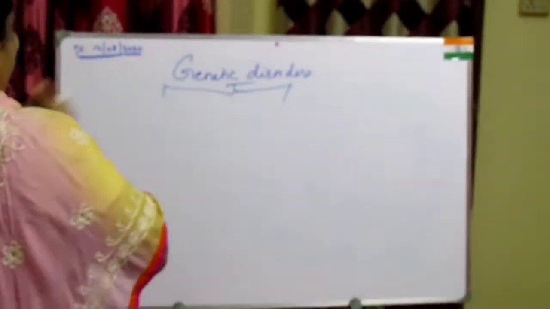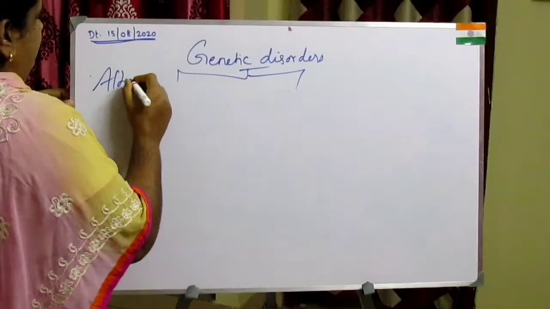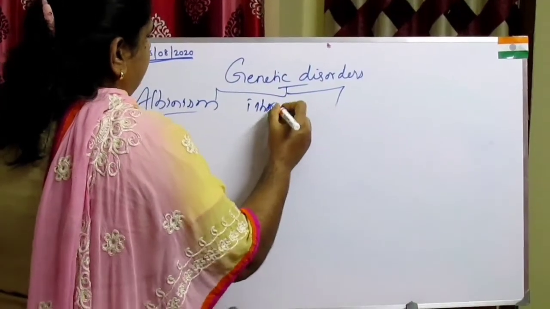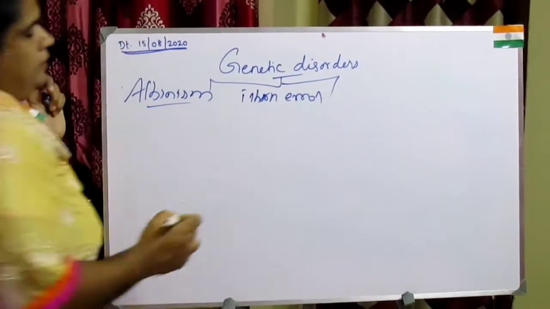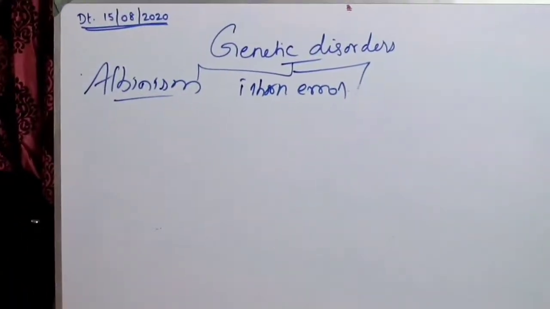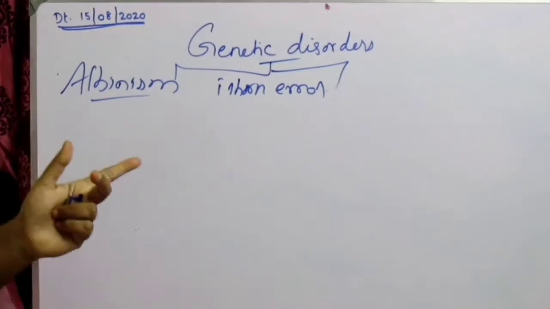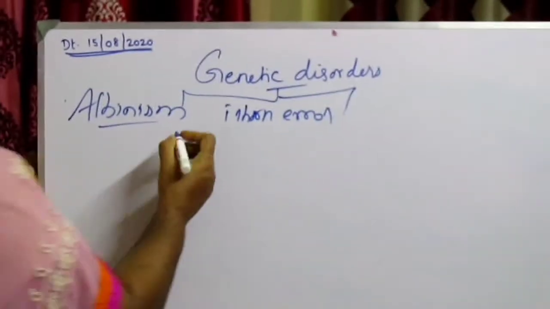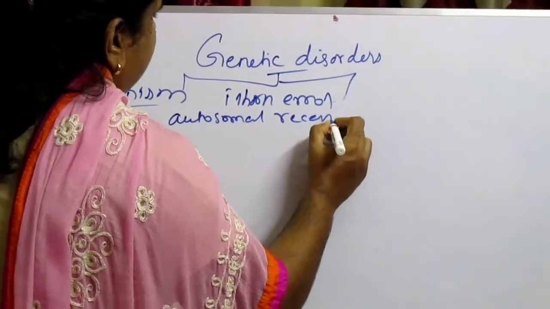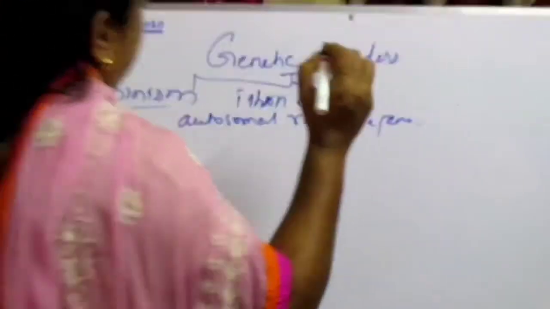It is an inborn error of metabolism caused due to an autosomal recessive gene.